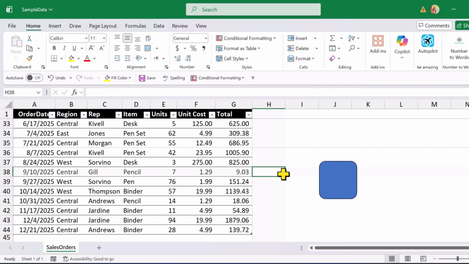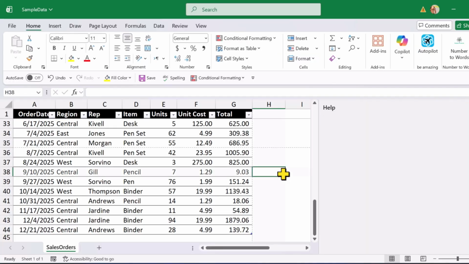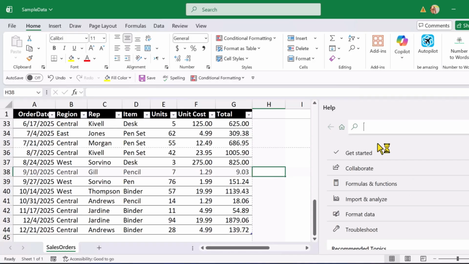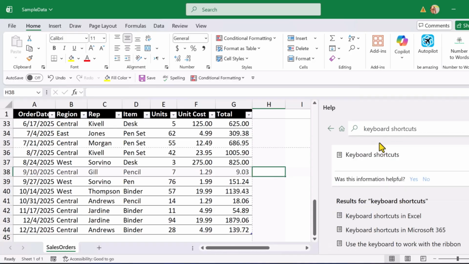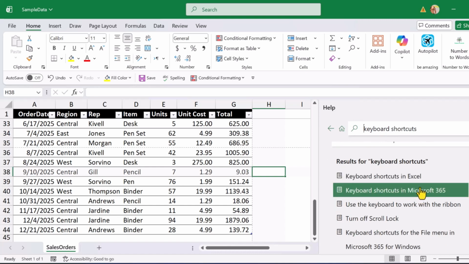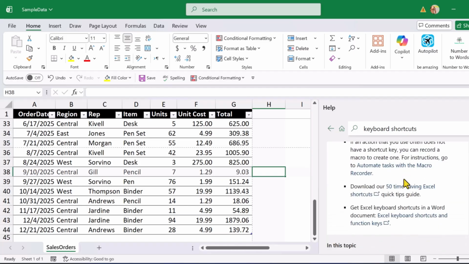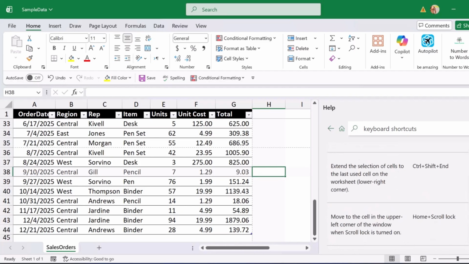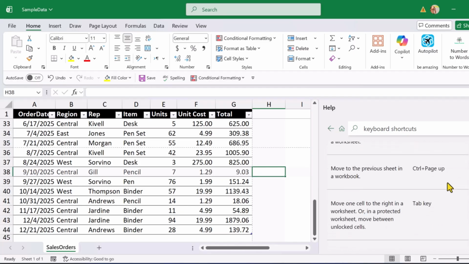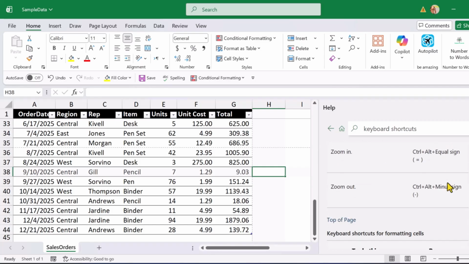If you want to see all Excel shortcuts, press F1 to open Help. Type Keyboard Shortcuts and press Enter. You'll find a full list organized by category. This is a great reference if you want to rely more on the keyboard and less on the mouse. So, these are some of the most useful Excel keyboard shortcuts. Once you start using them, you'll work faster and feel much more confident in Excel.